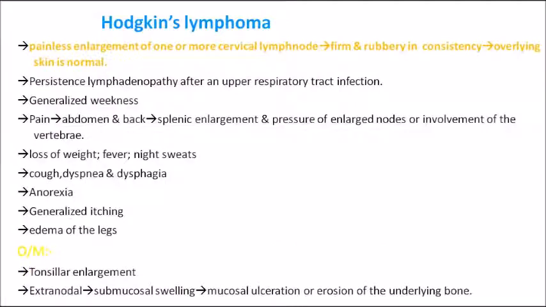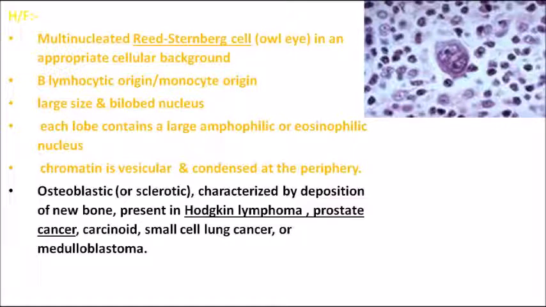Coming on to the first variety, Hodgkin's lymphoma, very, very important. The histology part is more important. It is actually a painless enlargement of one or more of the cervical lymph nodes. The lymph nodes will be firm and rubbery in consistency, and the overlying skin will be normal also. This is the main particular feature of Hodgkin's lymphoma. Now let's learn in detail about the histology part. Histologically, what you can see are the Reed-Sternberg cells, which have an owl eye appearance.